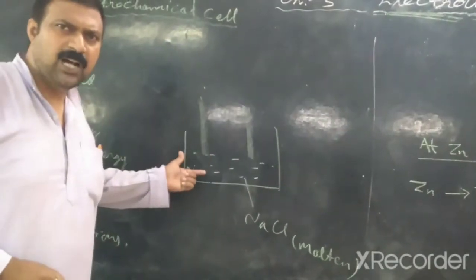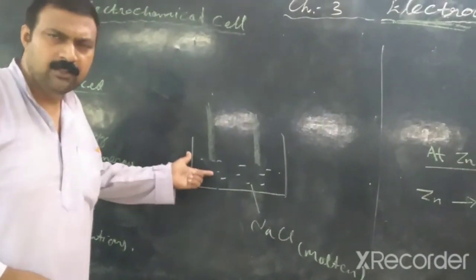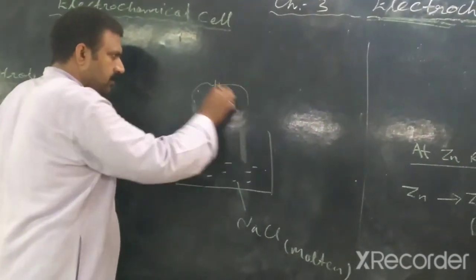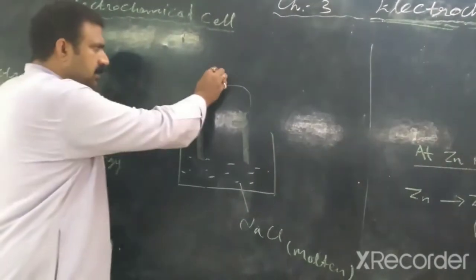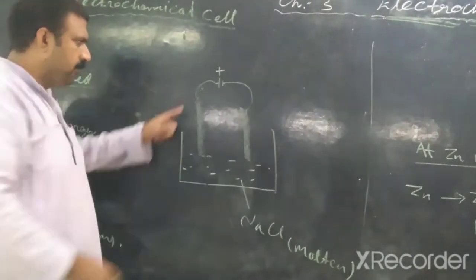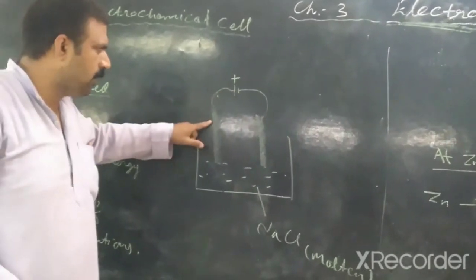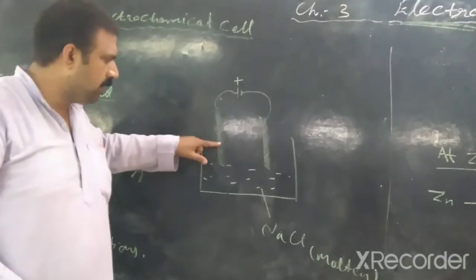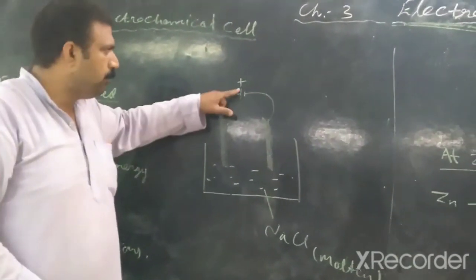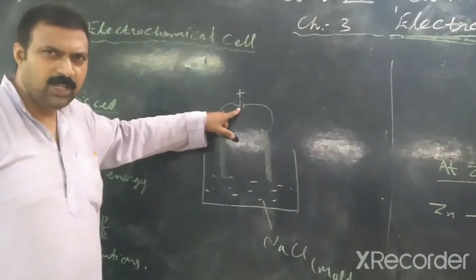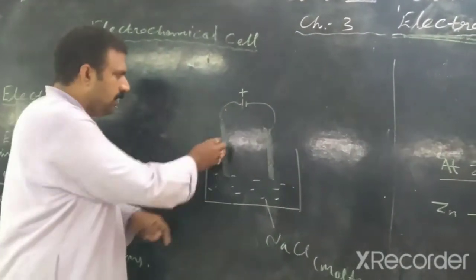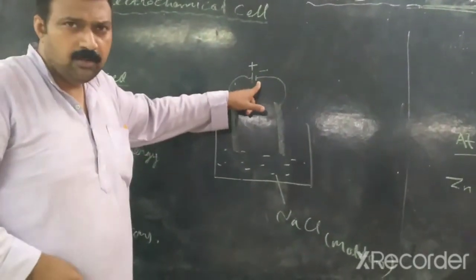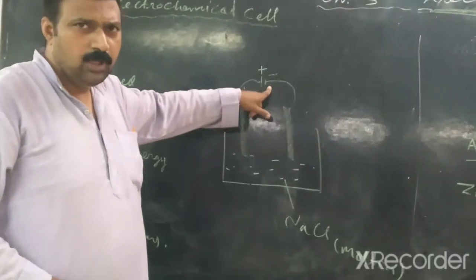Now the electricity is passed from outside in the electrolytic cell. That electrode which is connected with the positive terminal of the battery, the high potential terminal of the battery or cell, is called anode, and the rod which is connected with the negative pole is cathode.